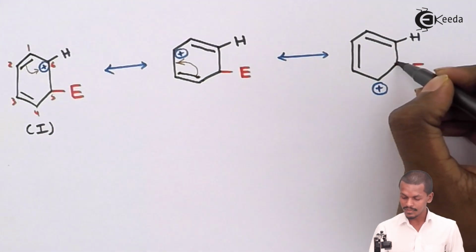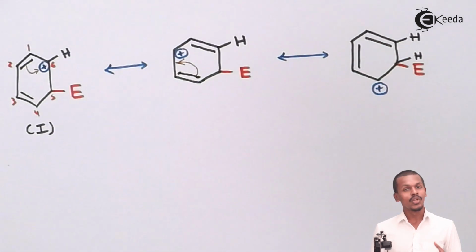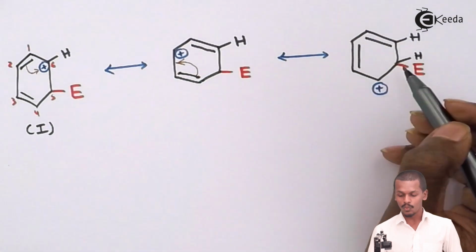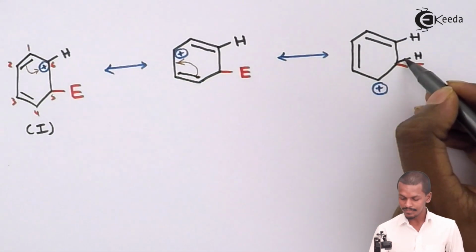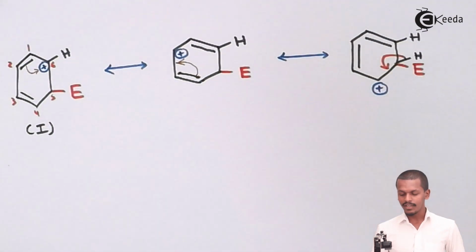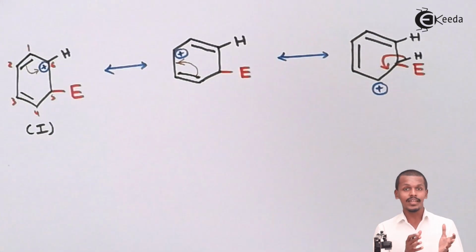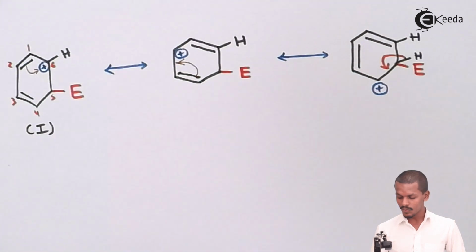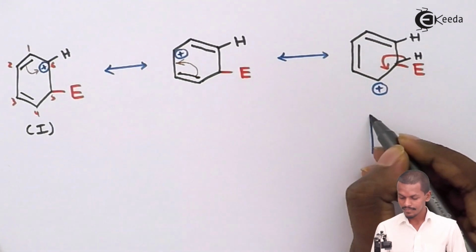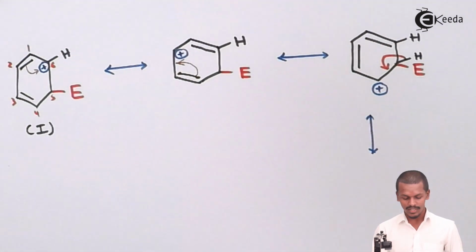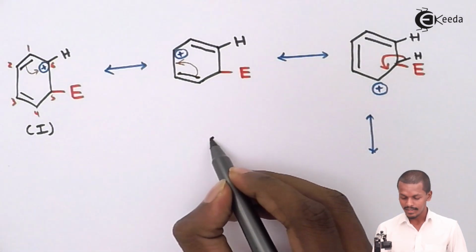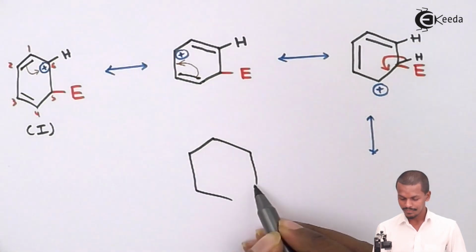So if this consists of a hydrogen atom, because of which this electron will come over here so as to stabilize this structure, it should resemble a benzene ring, and that's the reason that we could see the resonating structure would occur in such a type that the benzene ring would be followed over here.